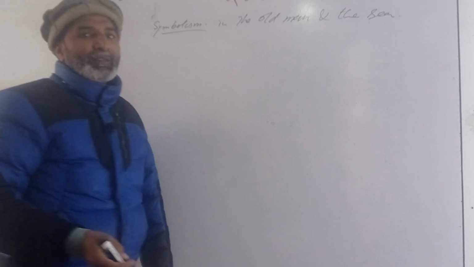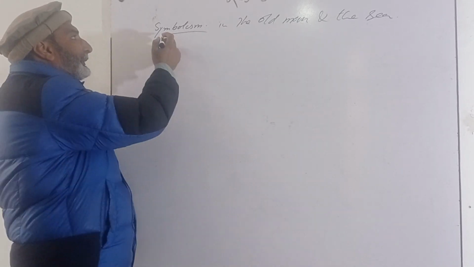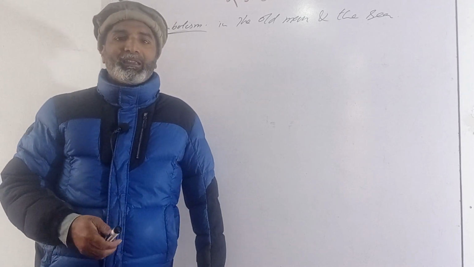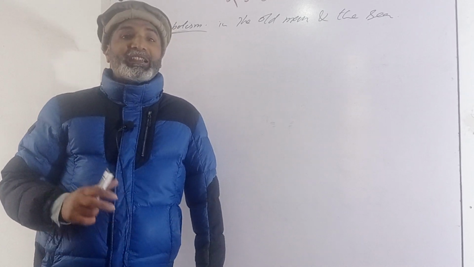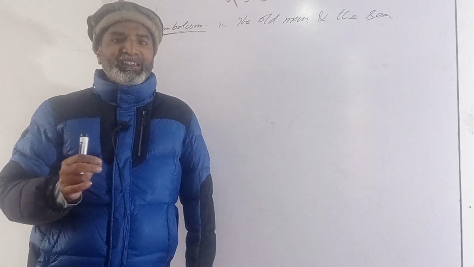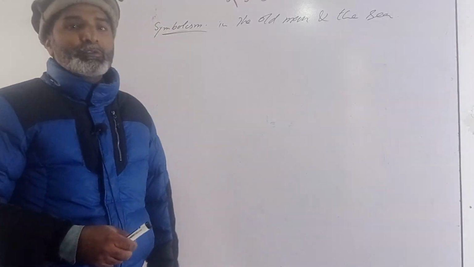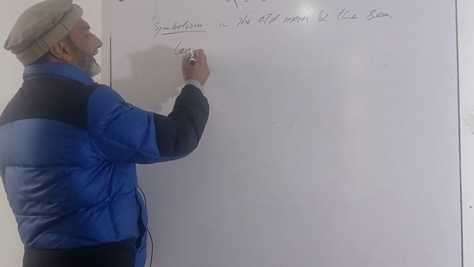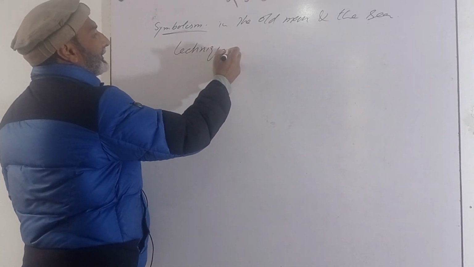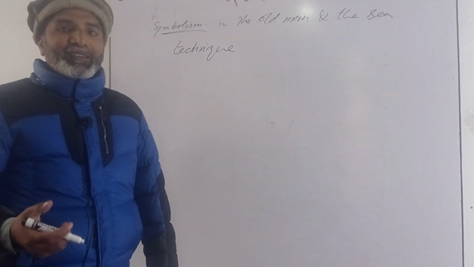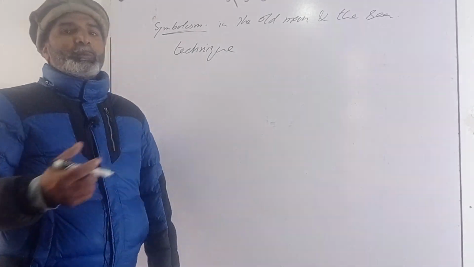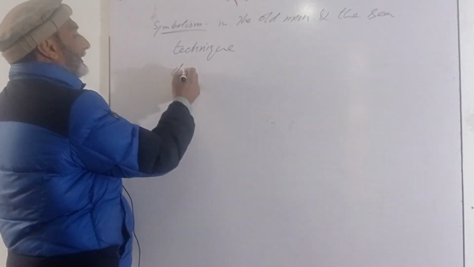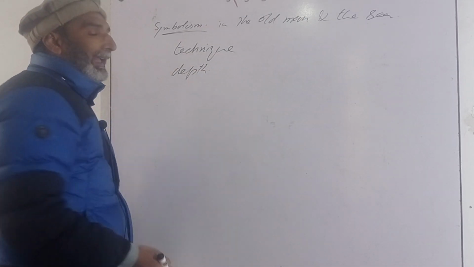So first of all, let's see what is symbolism. सिंबोलिज्म क्या है, पहले हमें ये पता होगा तो हम बात को आगे समझ पाएंगे। तो सिंबोलिज्म एक टेक्निक है। Symbolism is a technique used by various writers to create depth in their writings. यानी सिंबोलिज्म है क्या? It is a technique. इसका मकसद क्या होता है? It is a technique used by various writers to create depth in their writings.